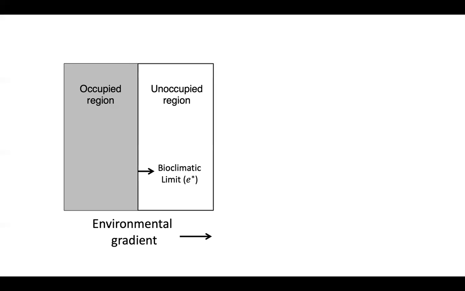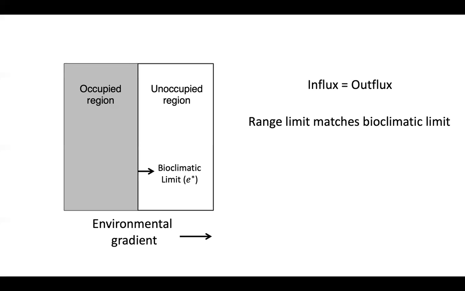Since the growth rate at the bioclimatic limit is zero, any change in the population at the range limit is solely due to dispersal flux across the bioclimatic limit. And since the bioclimatic limit has an equal number of occupied and unoccupied patches, the influx and the outflux rates cancel each other to yield a net zero dispersal flux at the range limit.